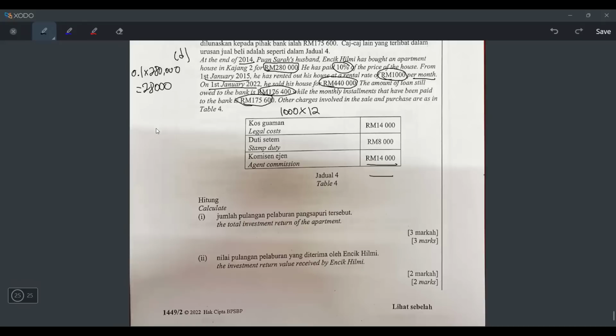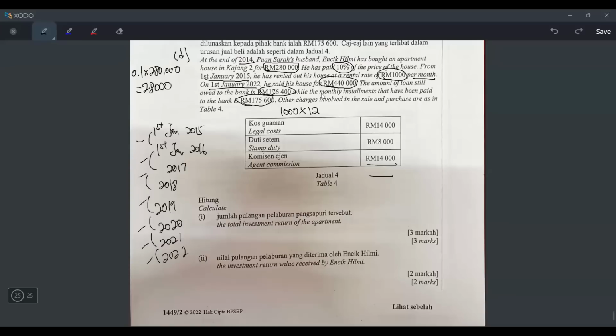So 1st January 2015 until 1st January 2022, he will rent his house every month. After 1 year, it will be 1st January 2016, and if you keep going, it will be 1st January 2017, 2018, 2019, 2020, 2021, 2022. It means how many years has passed? 1, 2, 3, 4, 5, 6, 7.